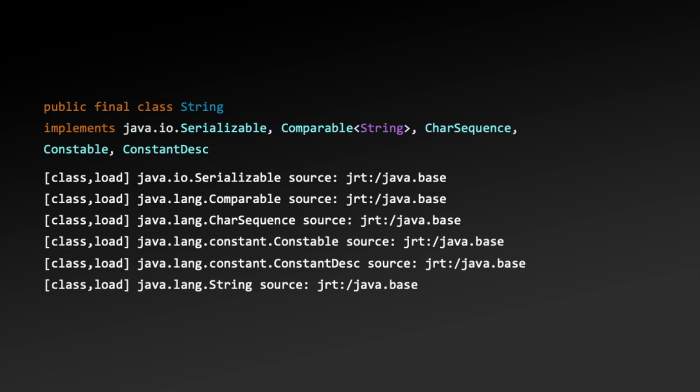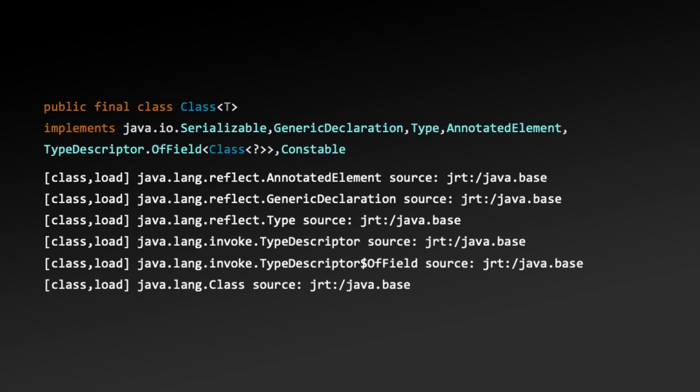If we were to look at the logs that the JVM is producing on startup, we would see that these classes, or in this case interfaces, are loaded in their declaration order before String is then loaded. Going over to Class, we see this pattern repeated, with all the implemented interfaces being loaded, except for Serializable and Constable, which have already been loaded before Class is loaded.